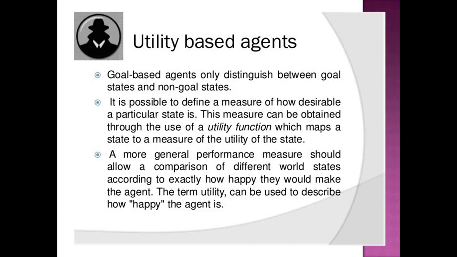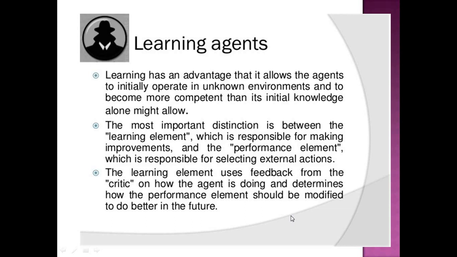A simple example of a utility-based agent is the game of chess. There are 3 possibilities a player can reach: either a winning state, a losing state, or a draw state. So these 3 states are said to be utility. The agent will work based upon the utility and identify the goal. That is called a utility-based agent.